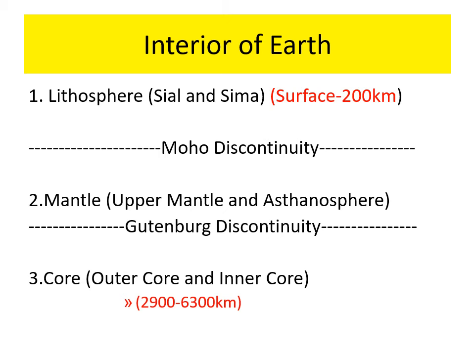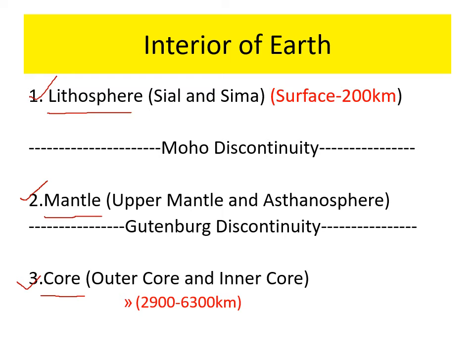The topmost layer of the Earth's surface is in solid state, known as lithosphere, and the innermost part is in liquid state due to high temperature and intense pressure. This is known as core. And in between the solid and liquid state, the intermediate viscous part is known as mantle.